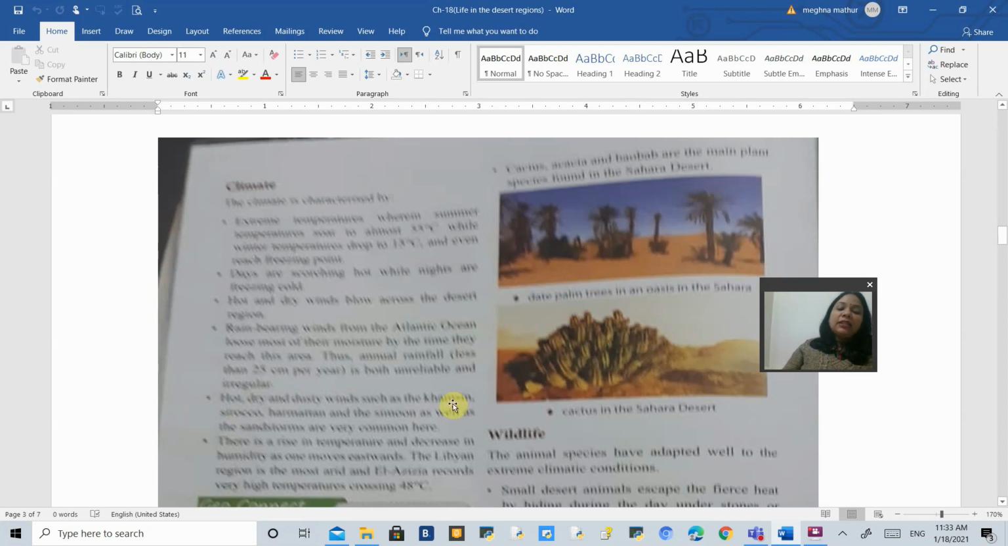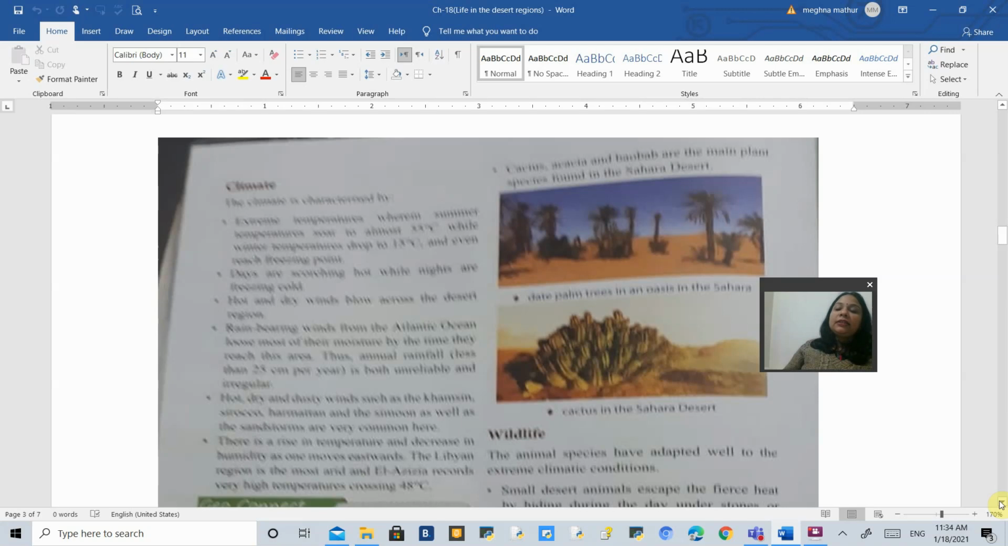Another thing is that you will find local winds here, which are local dry winds, like in Rajasthan we call it Loo. Here the dry winds are known by the names Khamsin, Sirocco, and Harmattan. Now, as we move eastwards in the Sahara Desert, you will find, because this is an area very far away from the Atlantic Ocean,